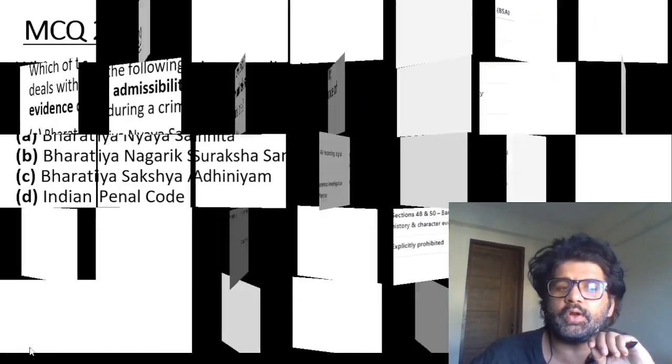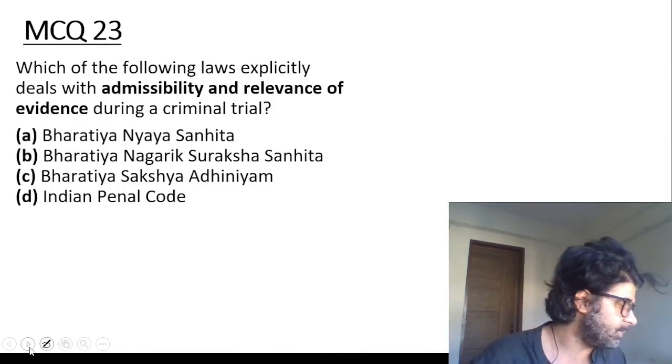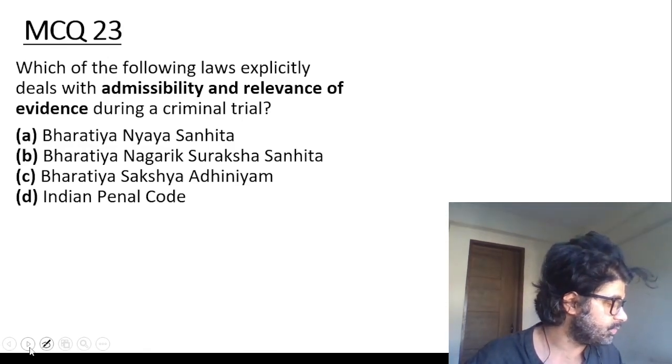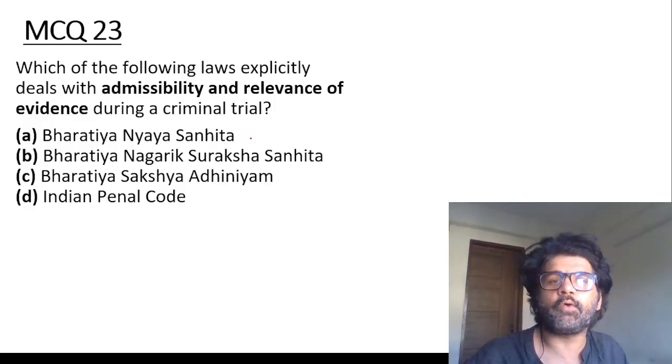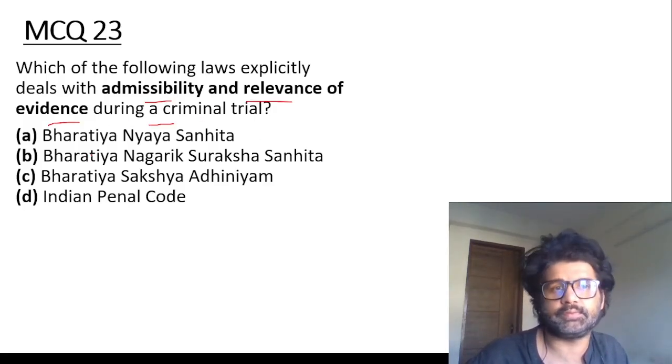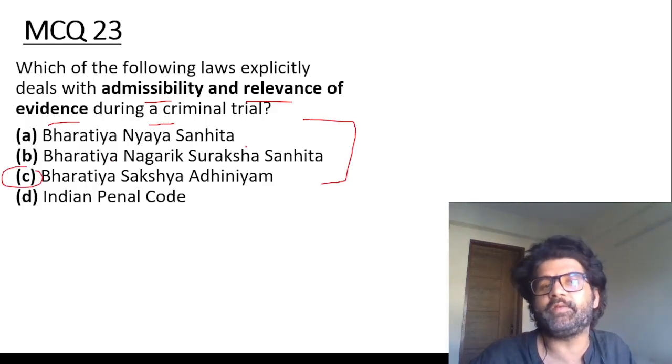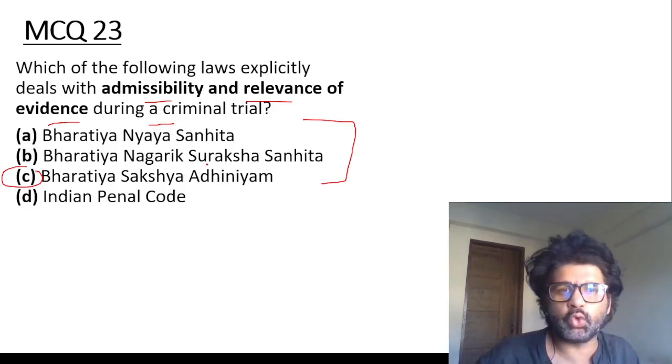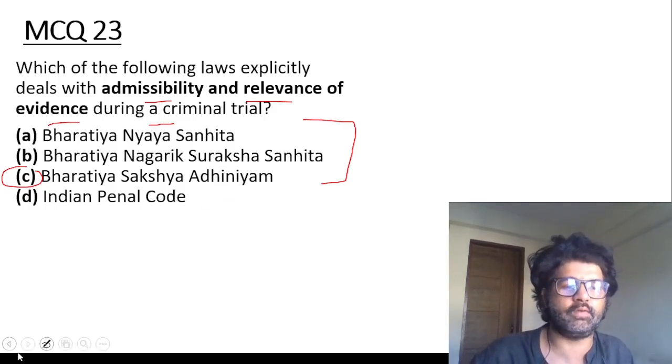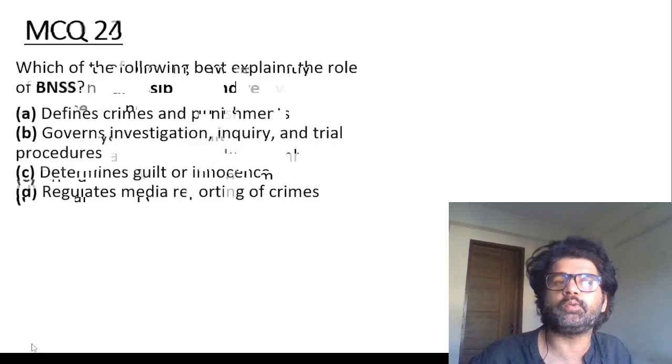Let's solve some questions so that you can understand it in a much better manner. Which of the following laws explicitly deals with admissibility and relevance of evidence? Sakshya Adhiniyam. So you can get confused. People who have a Hindi background will have an advantage in these kinds of questions. People who do not have a Hindi background will face issues in these kinds of questions. And I don't like it. I think there should be a level playing field.